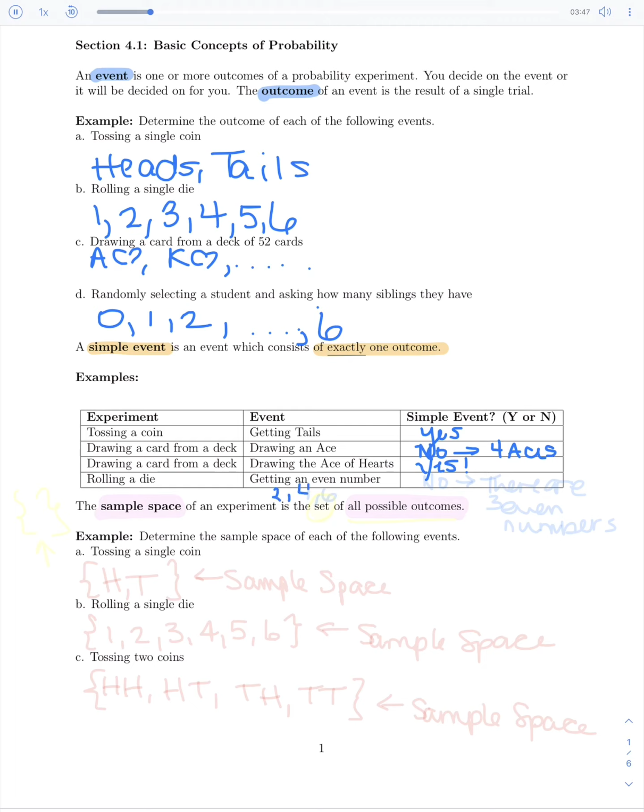There's a 2, 4, and a 6. Well, that's more than one way to get an even number, so no. This is not a simple event. There are 3 even numbers. However, if I gave you something like rolling a die and getting a number divisible by 5, that would be a simple event because there's only one number divisible by 5 on a standard die. It's just the number 5.